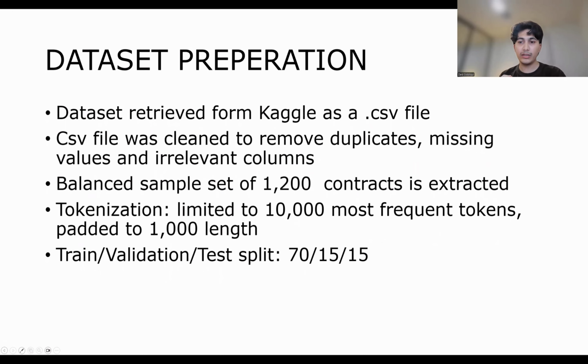After the dataset was cleaned, I made a balanced sample set of 1,200 contracts, where half of the sample dataset contained the reentrancy vulnerability and the other half did not. The code was then tokenized to 10,000 words and padded to a length of 1,000, and the sample set was then split into training, validation, and test splits, with the training set being 70% of the codes, the validation set comprising 15%, and the remaining 15% being the test set.